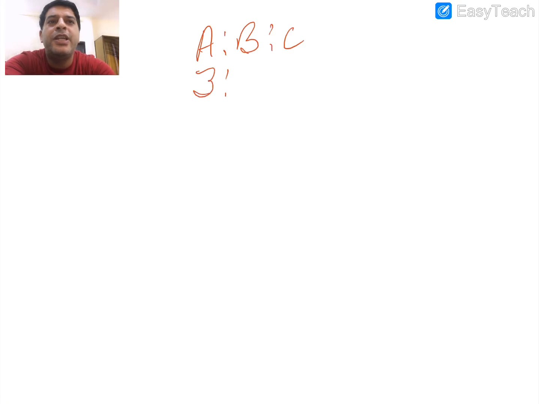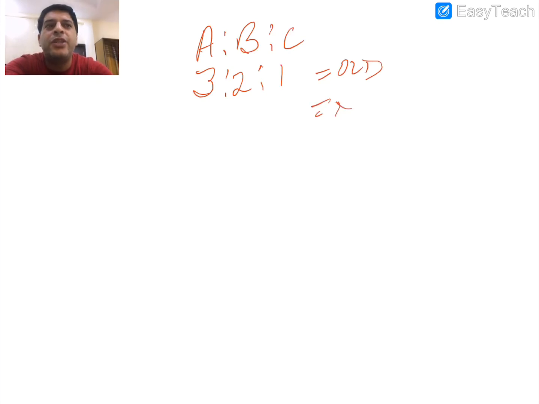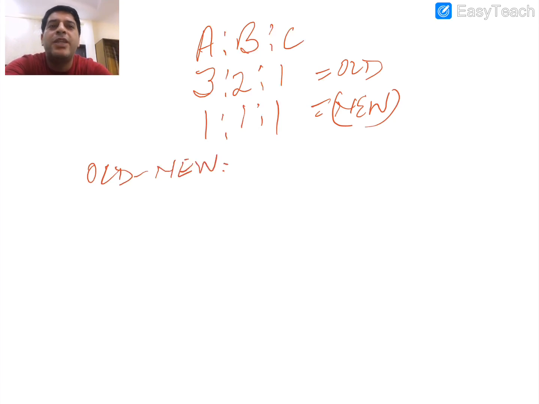Now students, we take another situation. Suppose there are 3 partners, A, B, C. They are sharing profits in the ratio 3:2:1. That is the old ratio. But in the new firm, they have decided to share equally, 1:1:1. Now how to calculate? Old minus new is equal to sacrifice.